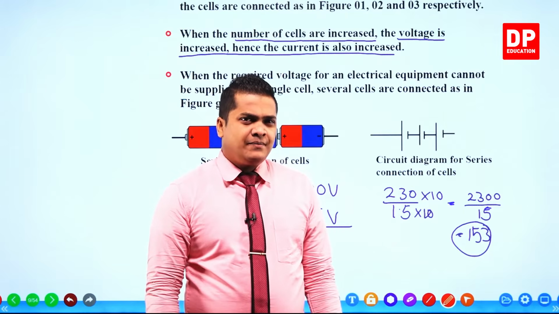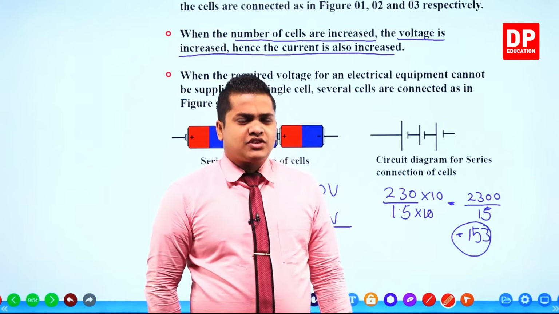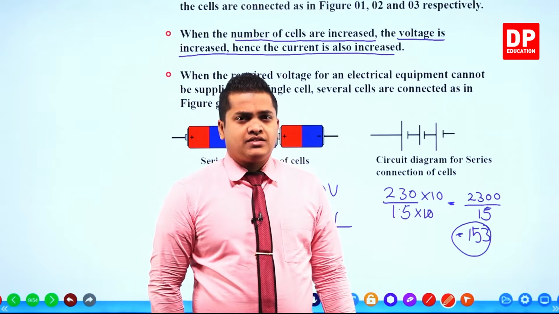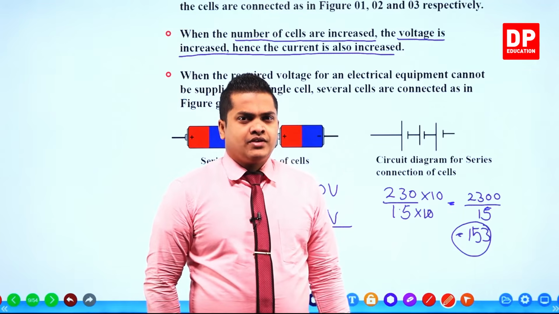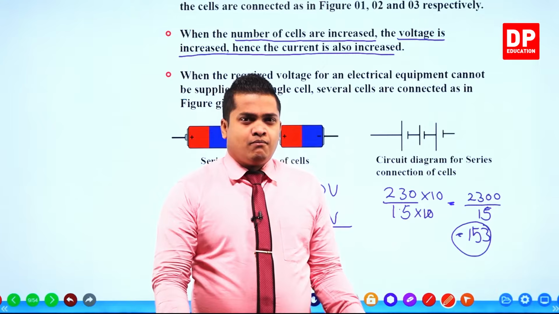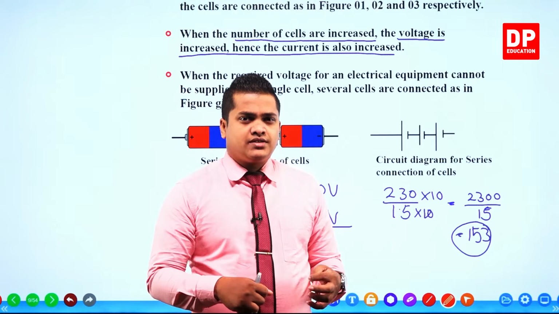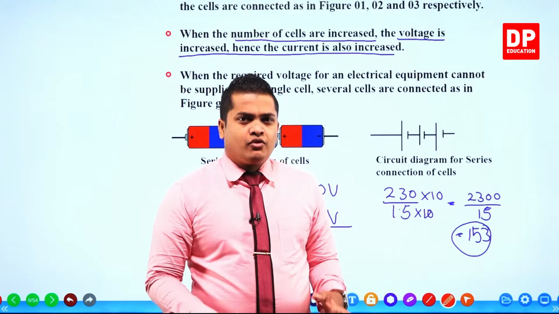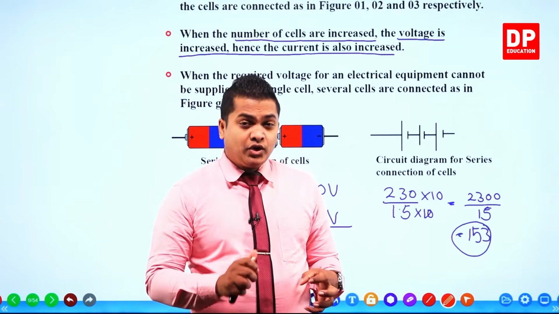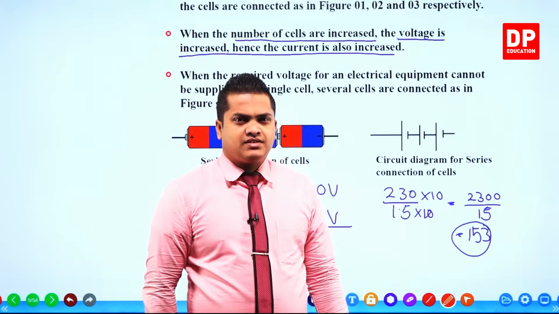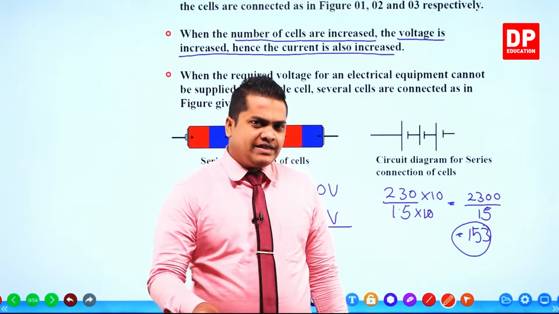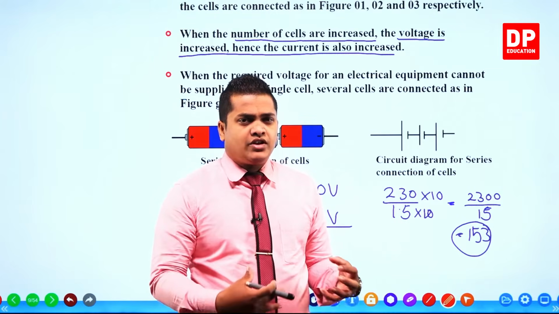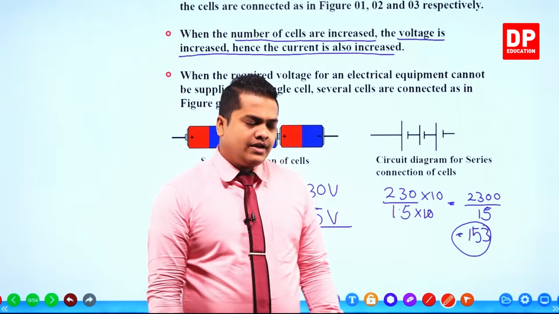In the same way, when you connect several cells together, the potential difference created between the two terminals is going to increase gradually. By that way, more electrical charge is going to flow at a higher rate. Therefore, the current that we can take is going to increase when you increase the number of cells. That's why in a torch, when you increase the number of cells, the brightness increases, because more current is flowing towards the bulb.